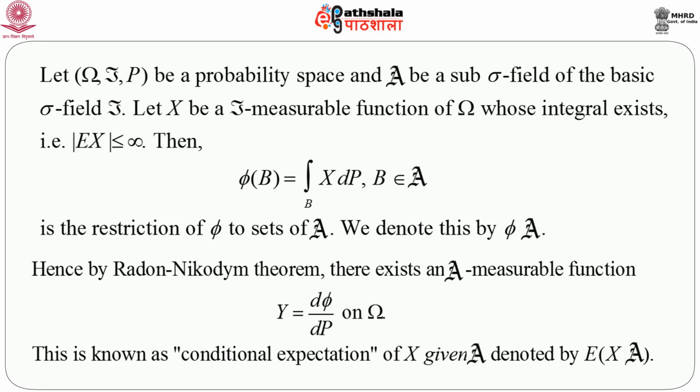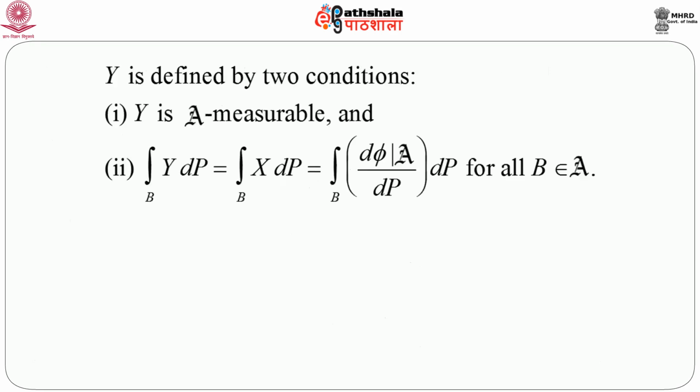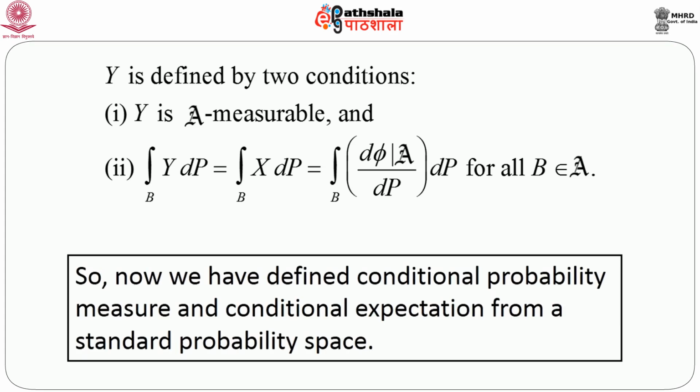So, naturally by Radon-Nikodym theorem there exists a script A measurable function Y which is equal to d phi by dP on omega, and we call this function the conditional expectation of X given script A, and we denote this by expectation of X given script A. So, now we know the formal mathematical probabilistic definition of conditional probability as well as conditional expectation. Why am I calling it probabilistic? Because we have defined this entire thing from the original probability space.